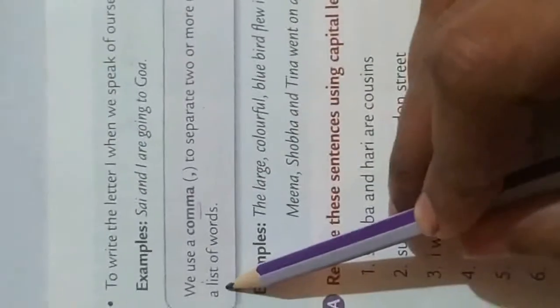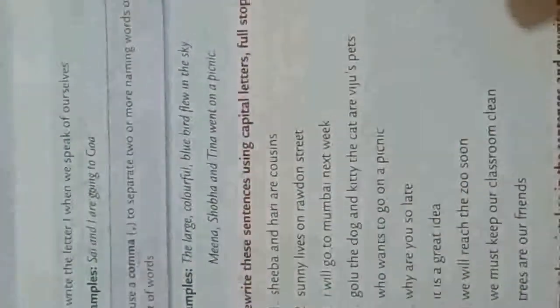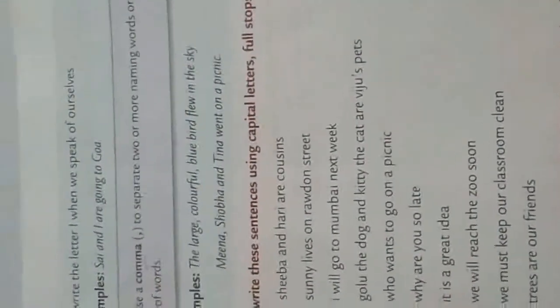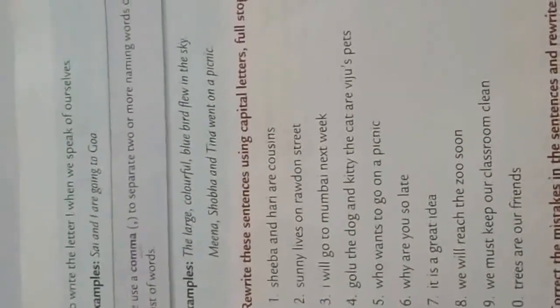Okay, we use a comma to separate two or more naming words or describing words in a list of words. When a comma is given, two or three words are there, telling the same thing, describing one thing.